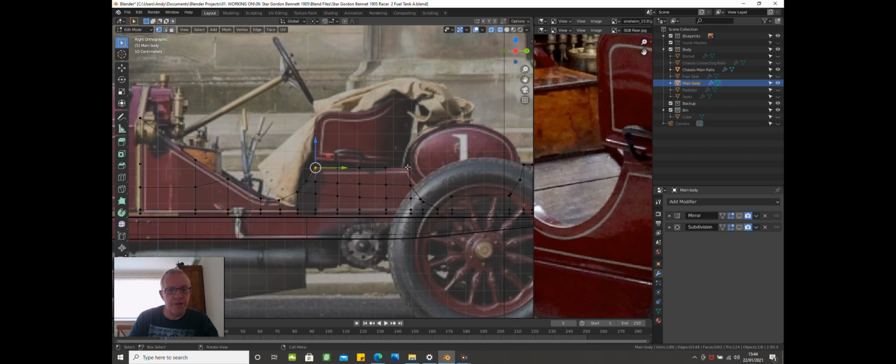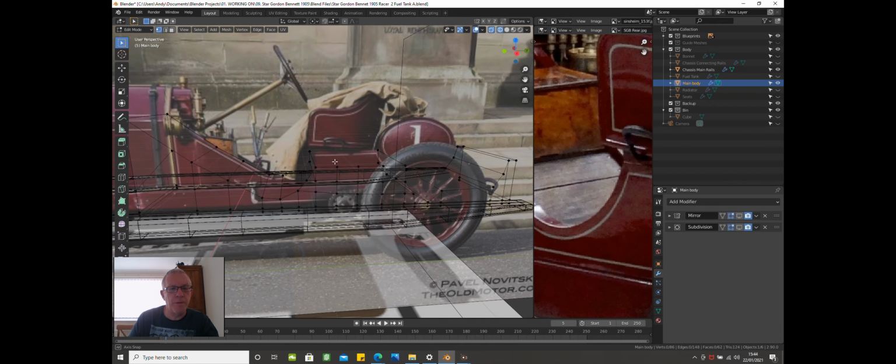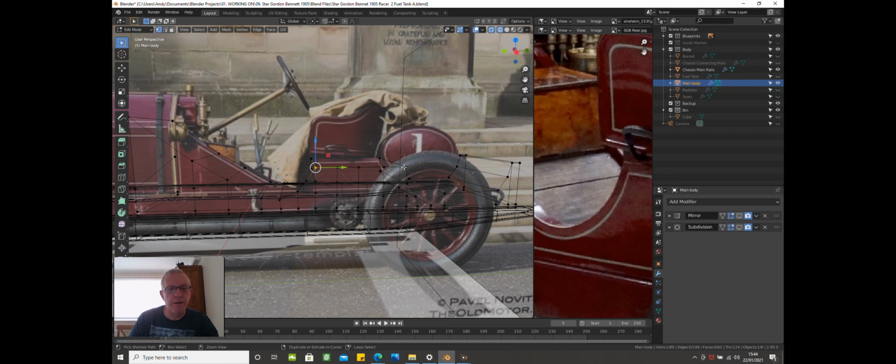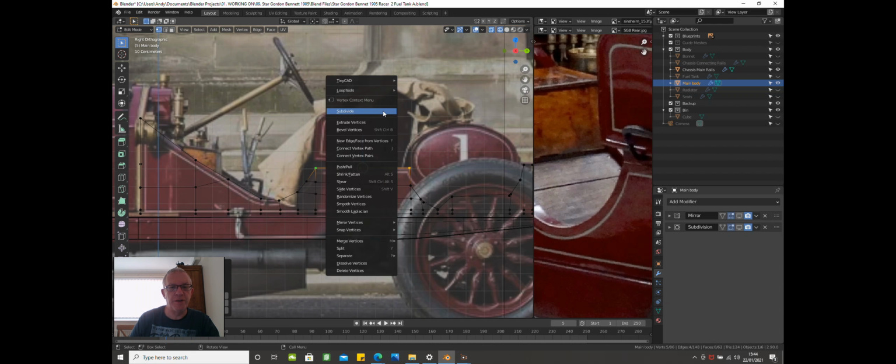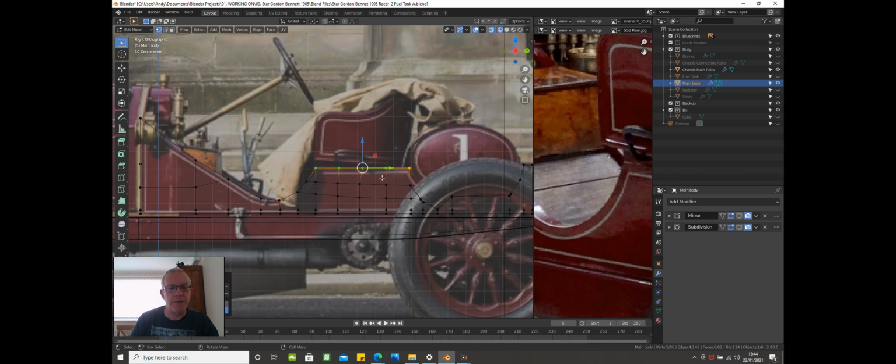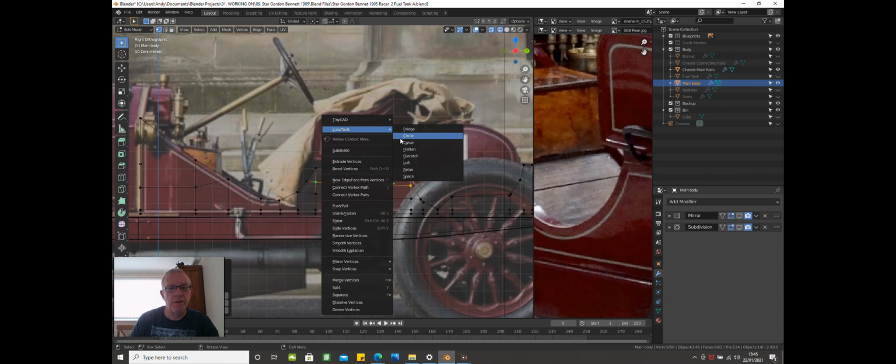Select those. Right. No, I'm not worried about that one. So select that, Control, and select that. Press right mouse button. Go into Loop Tools and choose Space. Okay. Do the same with this, space.